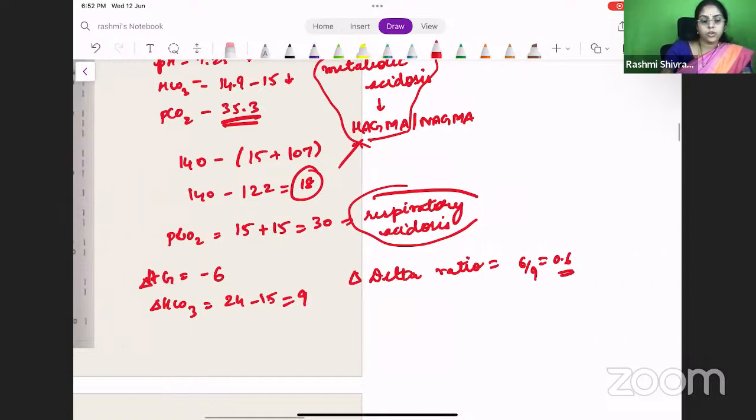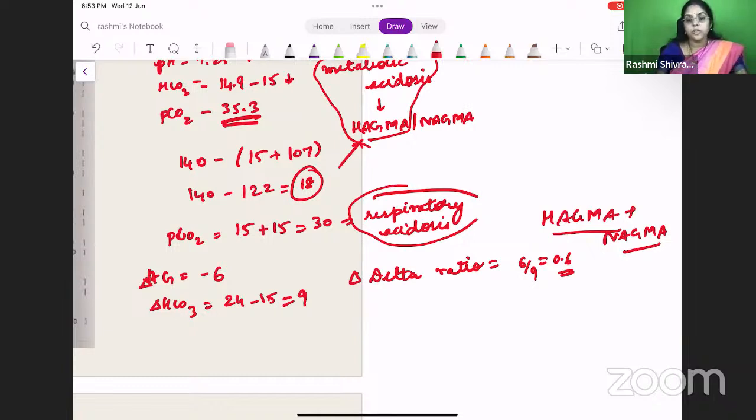What does it mean if it is more than 0.6? It means there is a high anion gap plus a normal anion gap metabolic acidosis. When the patient comes with this kind of presentation, why could there be a normal anion gap also? That could be because of chloride or because of vomiting. So the patient could have a high anion gap acidosis along with a normal anion gap acidosis.